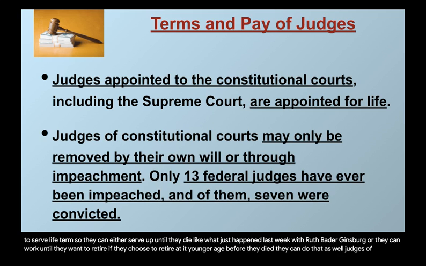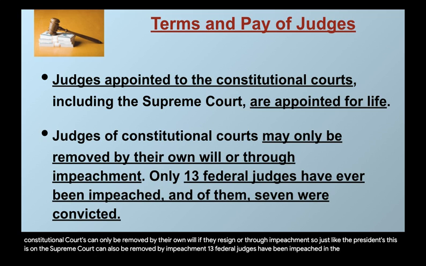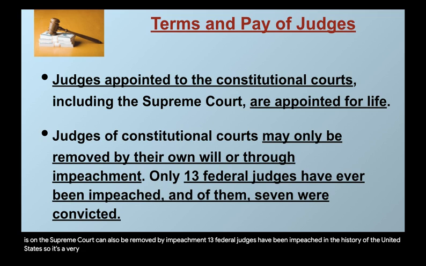Judges of constitutional courts can only be removed by their own will if they resign, or through impeachment. Just like the president can be removed through impeachment, justices on the Supreme Court can also be removed by impeachment. 13 federal judges have been impeached in the history of the United States, so it's very rare. And of those 13 that were impeached, only 7 were actually convicted of their crime.